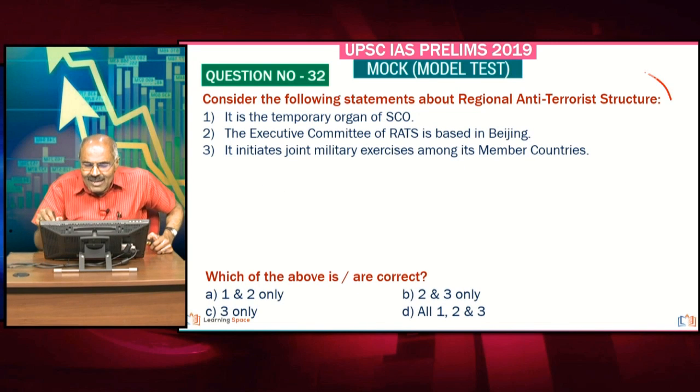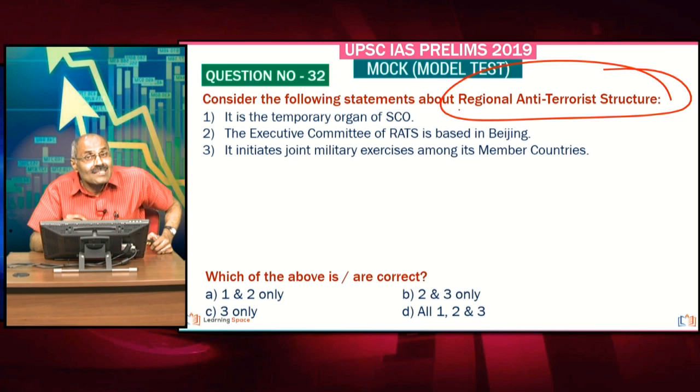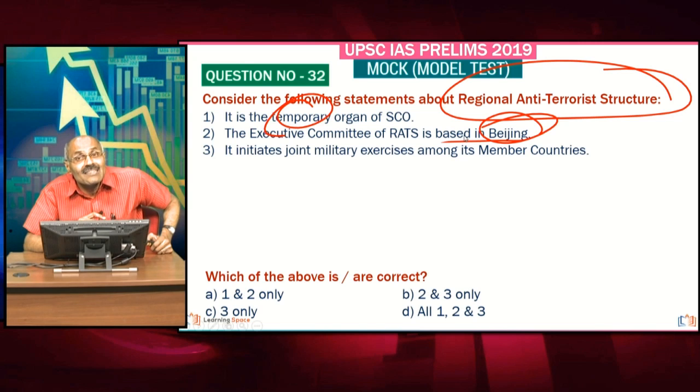Look at the next one about the Regional Anti-Terrorist Structure. Most of you are familiar with this, RATS. It is part of the Shanghai Cooperation Organization, but it is a permanent organ, it is not a temporary organ. Then the executive committee sits at Tashkent, not at Beijing. Though SCO is based in Beijing, the executive committee of RATS sits at Tashkent.